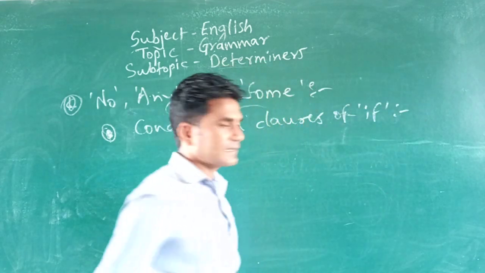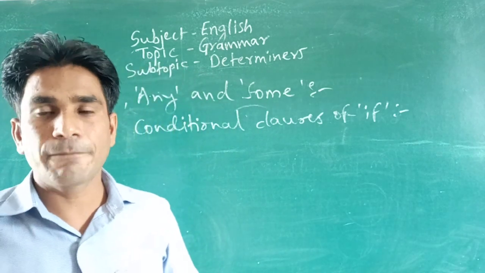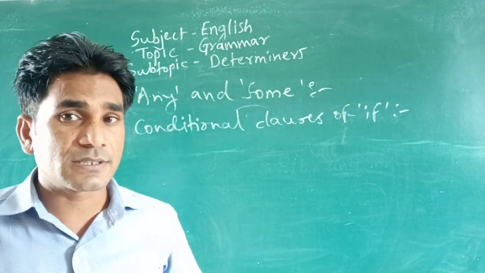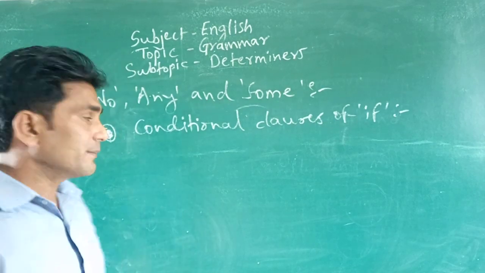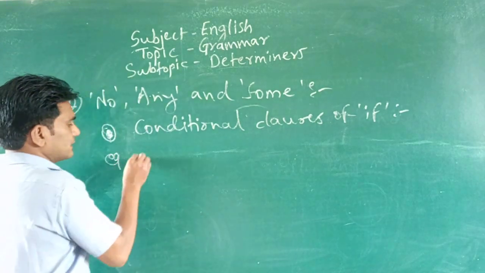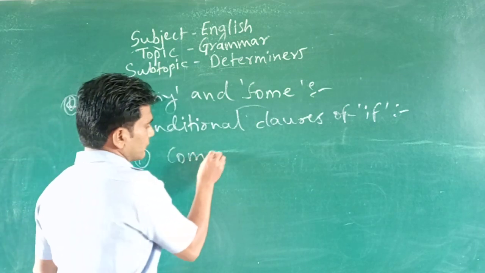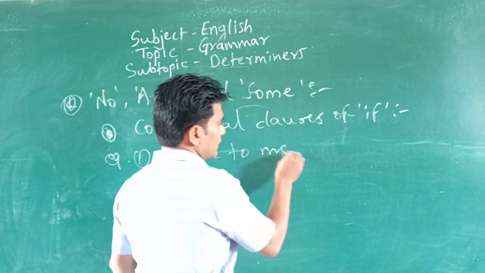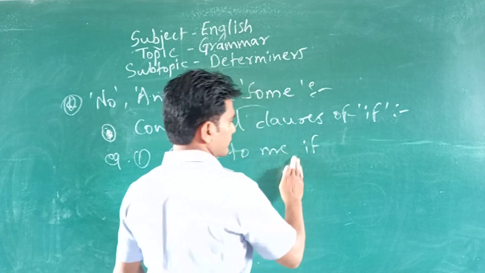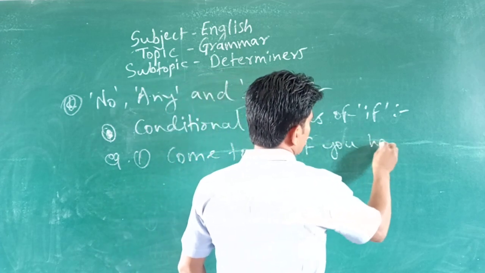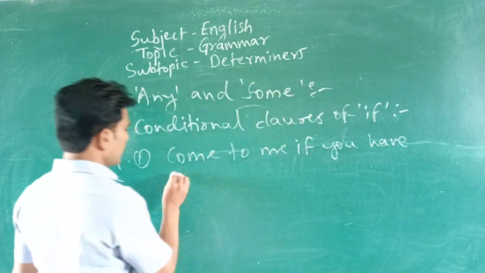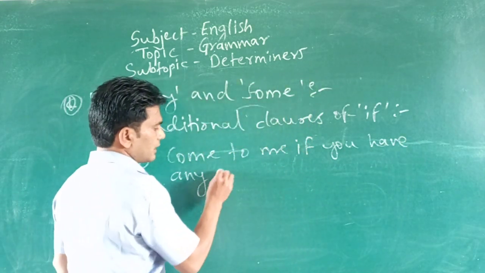Simply you can say in if clauses also we can use any, but that must be conditional. Okay, look at the examples. Come to me if you have any problem.